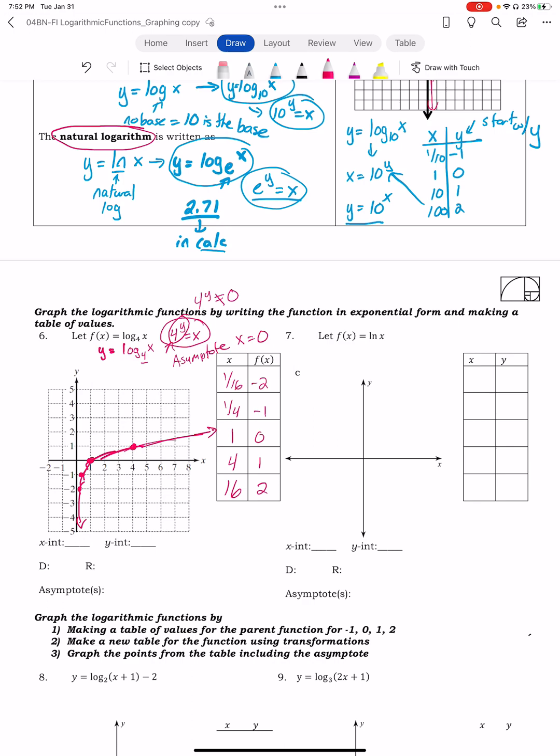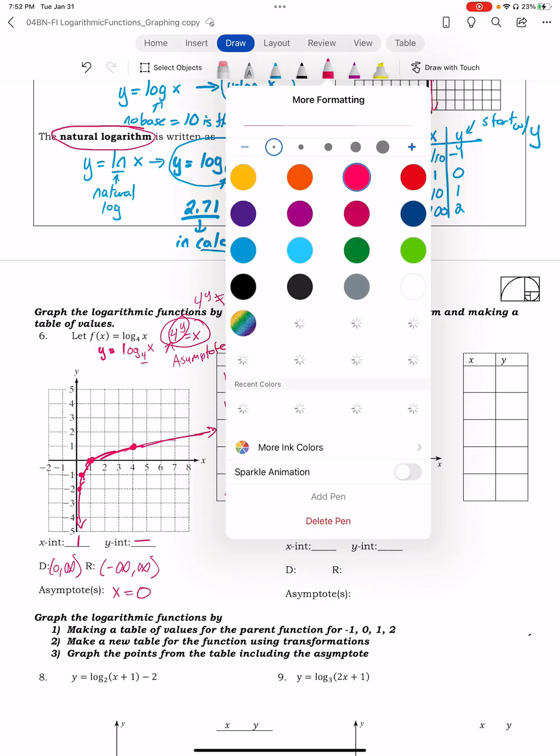Okay. For these, it's the reverse. This one right here has no y-intercept, but it does have an x-intercept at 1. My range is going to be -infinity to +infinity, and my domain is from 0 to infinity, and I have an asymptote at x equals 0, because our exponential functions had asymptotes at y equals. Since this is the inverse, they're going to have asymptotes at x equals.